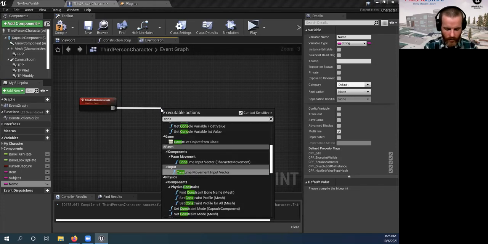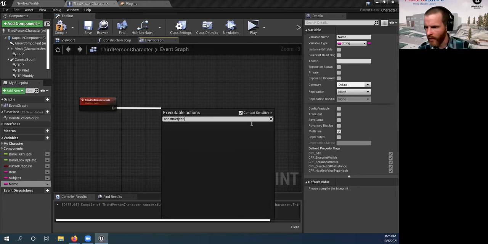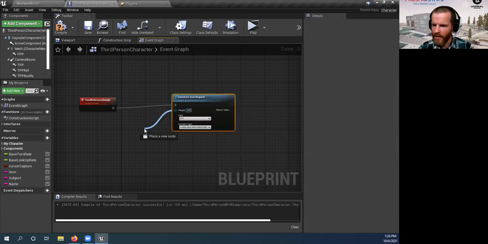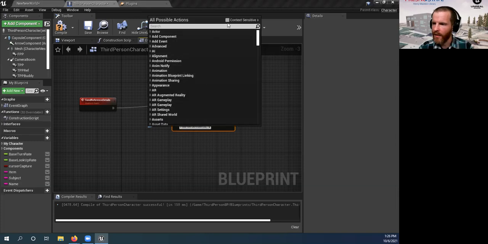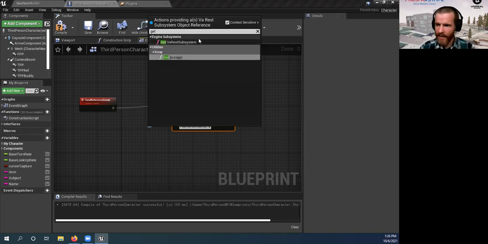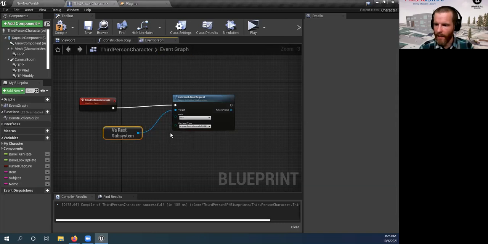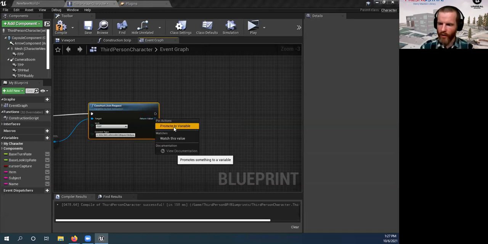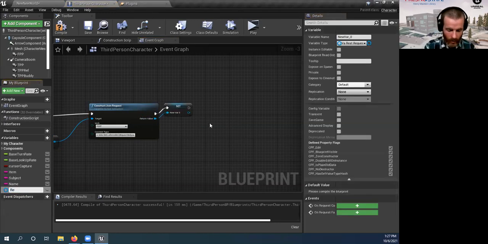We want to construct a JSON. We need to tick this box off, a JSON request. And this target, everything needs a target. We're going to make this context sensitive, and we're going to say get that. So this is going to make the JSON happen. What do we want to do? We want to post. That's a JSON term for put this information new into a place and into the request body of this place. This return value, we're going to right click and promote to a variable, which we're going to call the request.